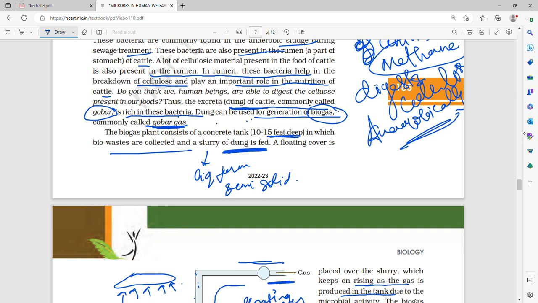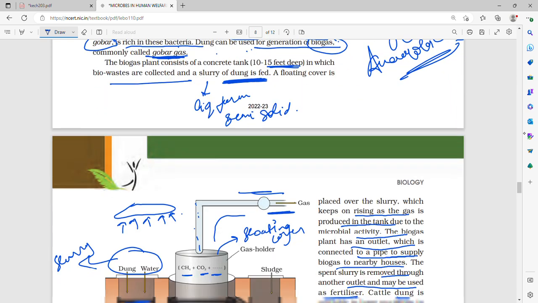the dung of cattle, called gobar, contains methanobacteria, methanogens, and this helps in producing biogas, which is also called gobar gas. A biogas plant is 10 to 15 feet deep, made of concrete.